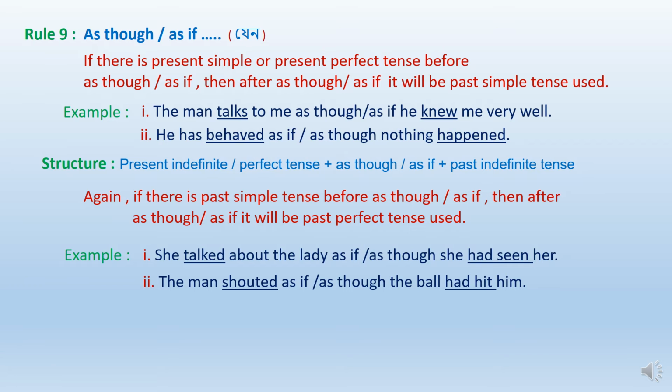And what is the past perfect? Had plus past participle. So hit is also the past participle form of hit, and it is used here, had hit. So the structure is past indefinite tense plus as though or as if plus past perfect tense. That is, if there is past indefinite tense before as though or as if, after as though or as if, past perfect tense will be used.